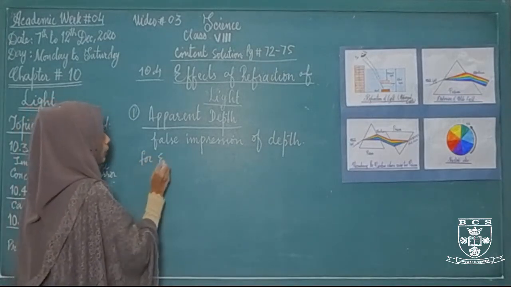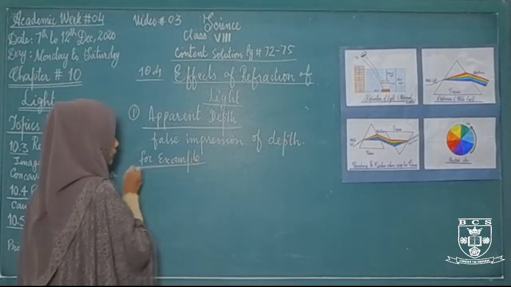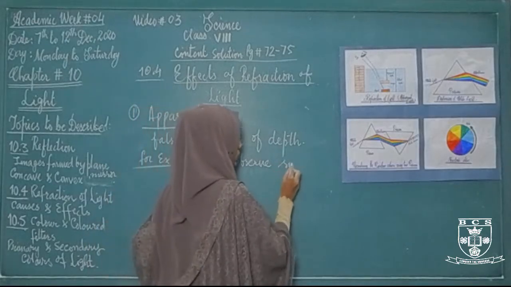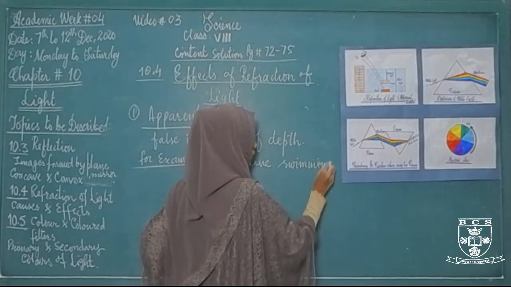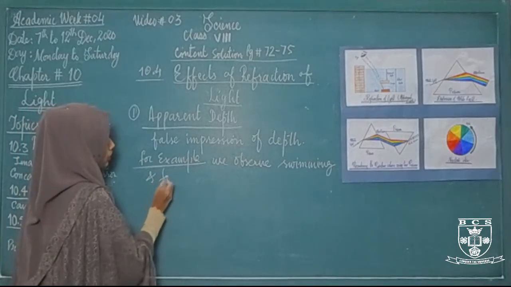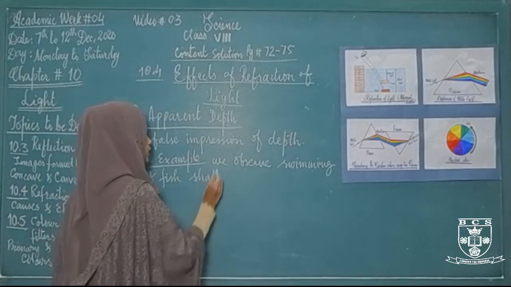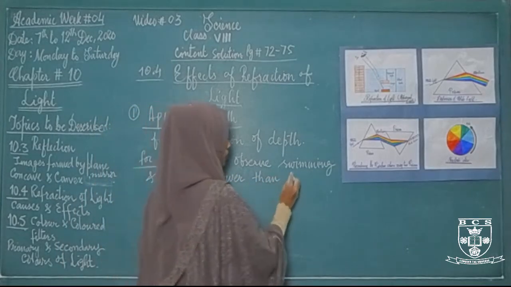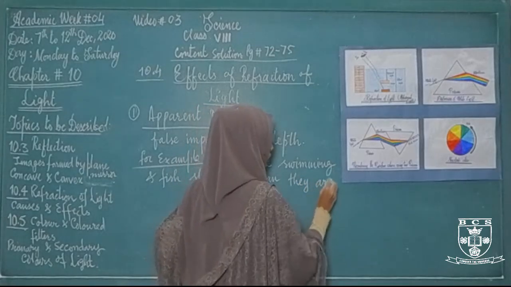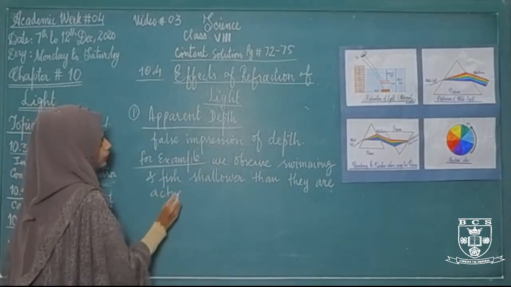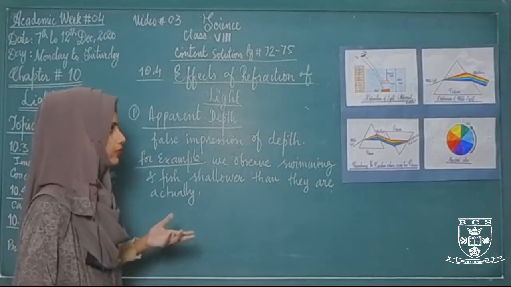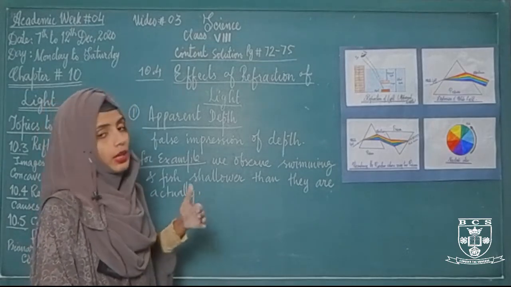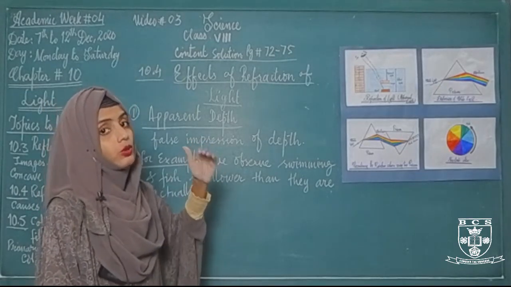For example, we observe a swimming pool and the fishes shallower than their actual depth. Then they are actually, मतलब जो फ्लोर है, the floor or the bottom of the swimming pool, its depth appears false. उसकी डेप्थ हमें ऊपर नजर आ रही होती है as compared to its original depth.